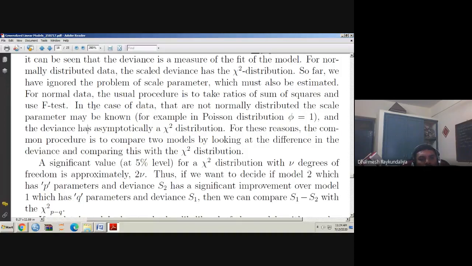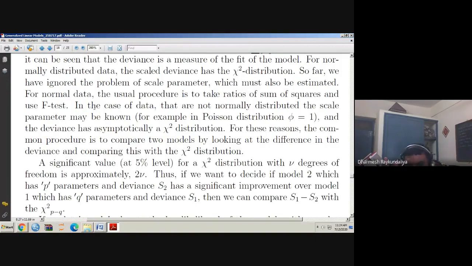It is 2 nu. Thus, if you want to decide if model 2, which has p parameters and deviance S2, has a significant improvement over model 1, which has q parameters and deviance S1.